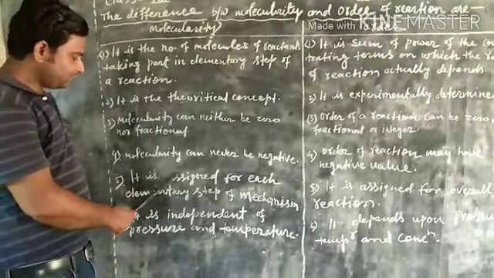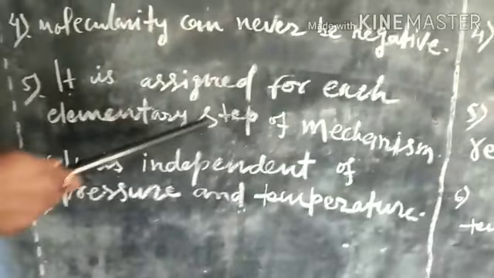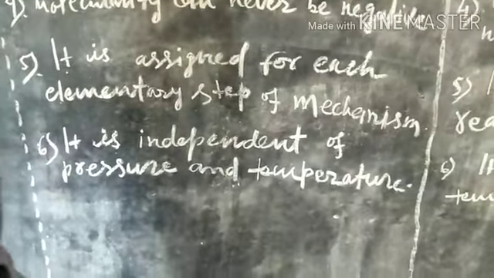Molecularity is assigned for each elementary step of the mechanism.